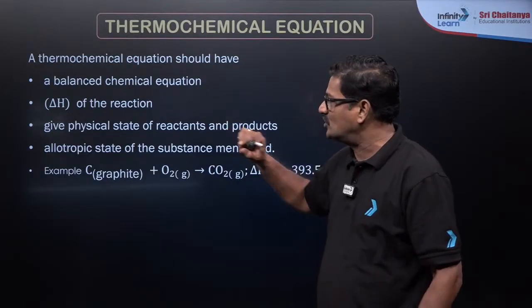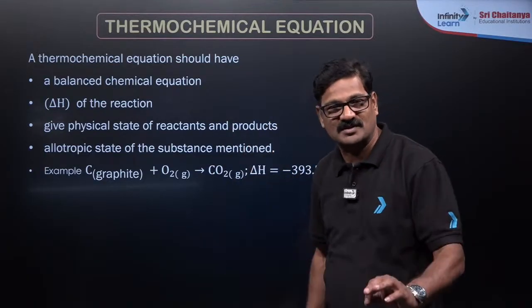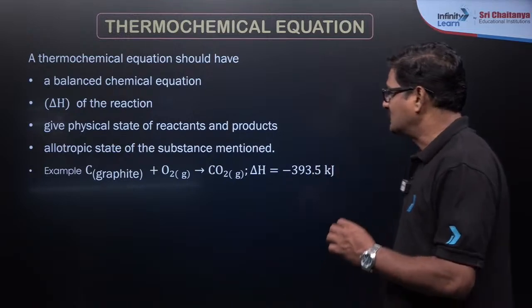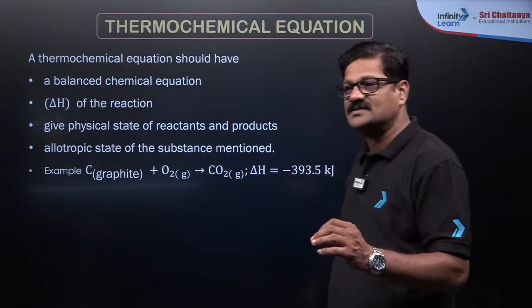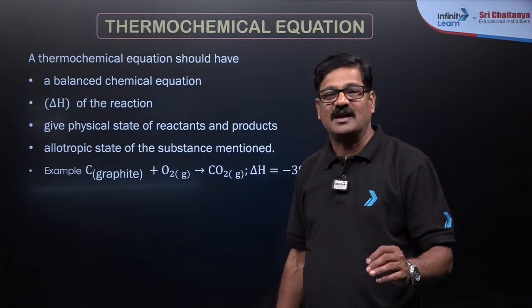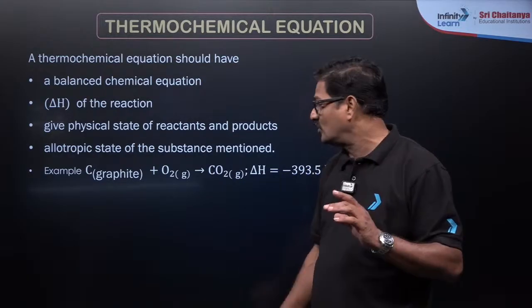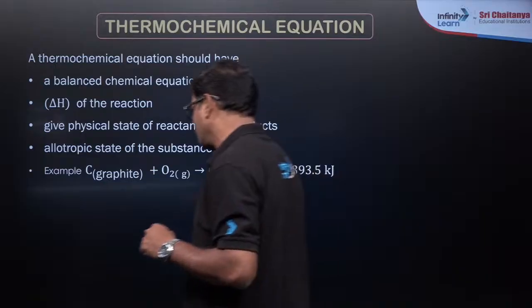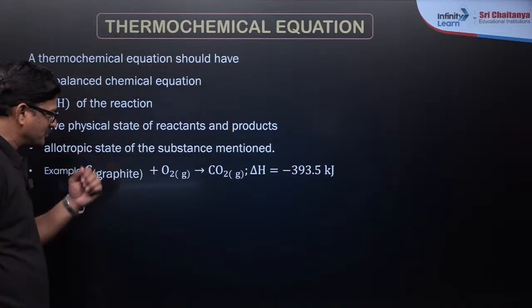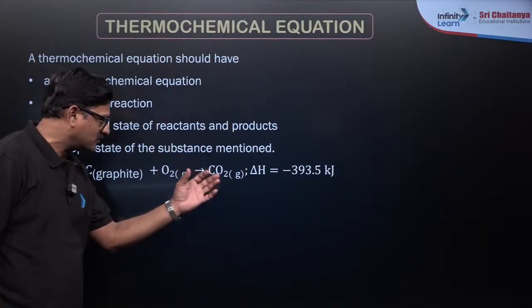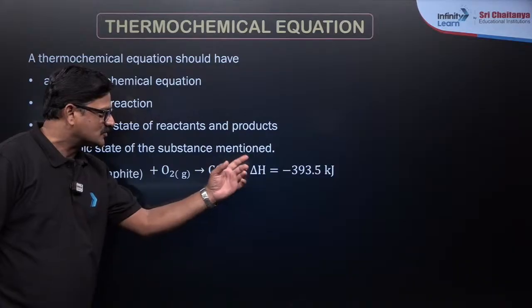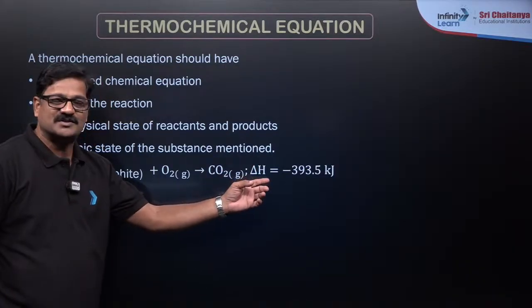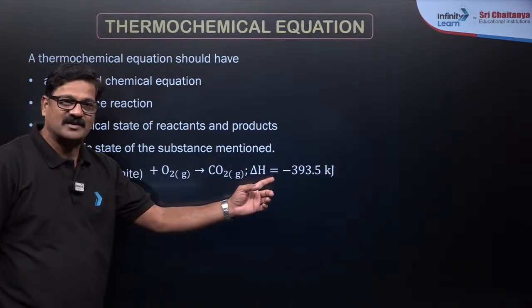And delta H of the reaction should be mentioned. The physical state of the reactants and products should be mentioned, and also if any allotropes are there, they should be mentioned. For example, carbon graphite plus oxygen gas gives carbon dioxide gas, with enthalpy change minus 393.5 kilojoules.